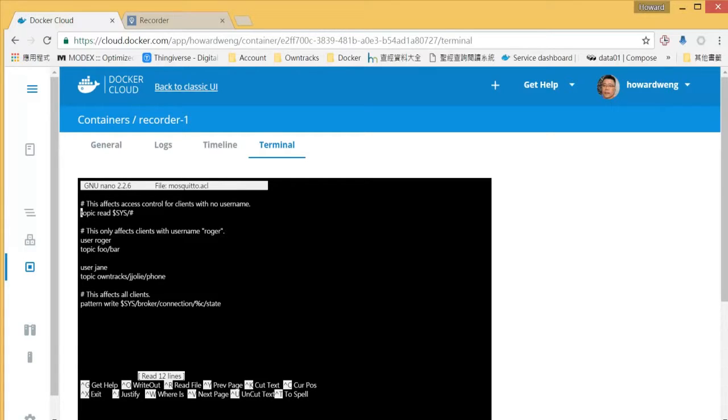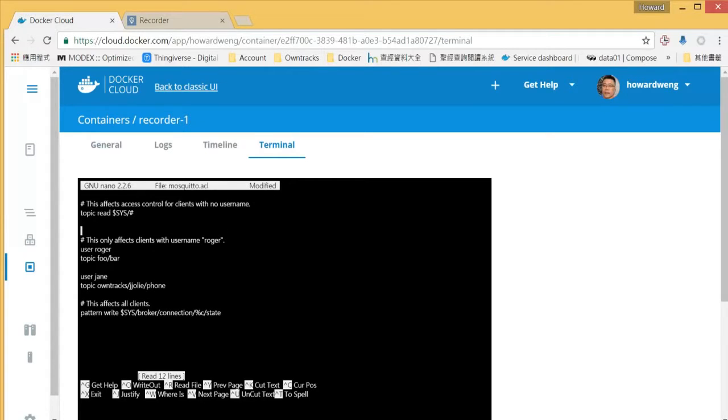Inside this file, remember that we have to add a line called topic read owntracks/pound. Okay, so this line is for recorder to read all points from all users.